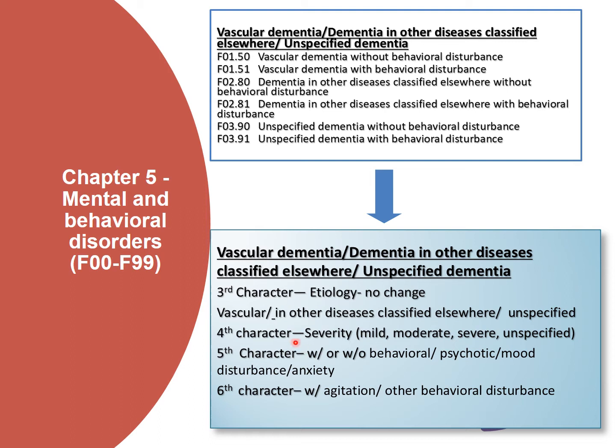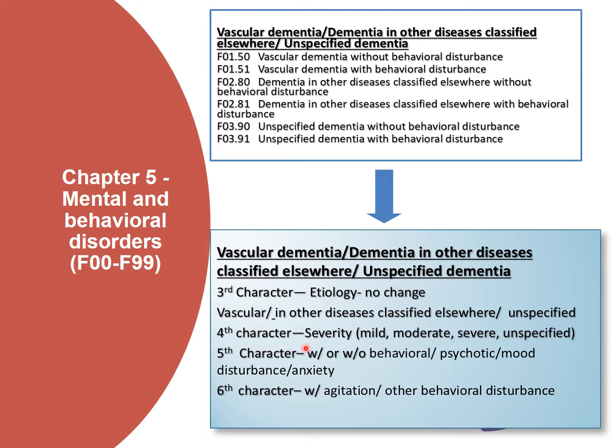Till now, we have only 6 codes to report vascular dementia, dementia in other diseases, and unspecified dementia. In these codes, there is no specificity for the type of behavioral disturbance. Only with or without behavioral disturbance can be coded with the existing codes. But coming to 2023, for the third character, etiology, there is no change.